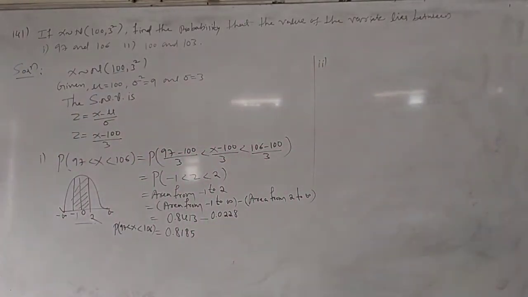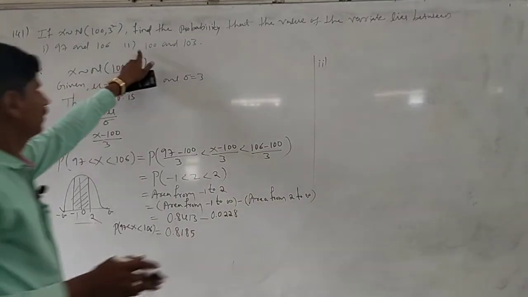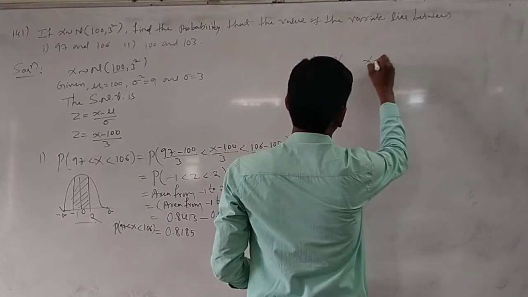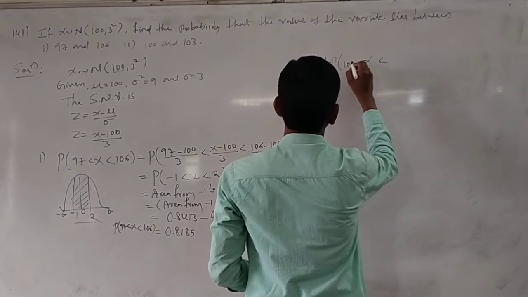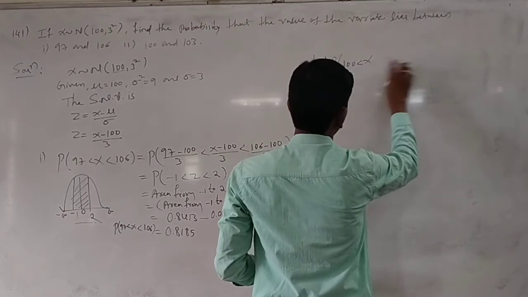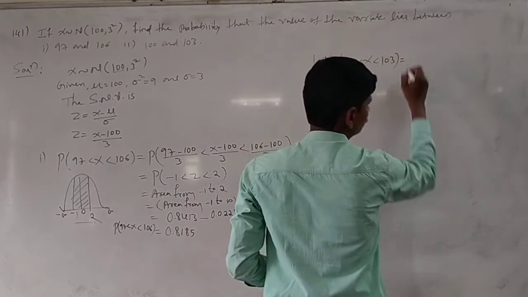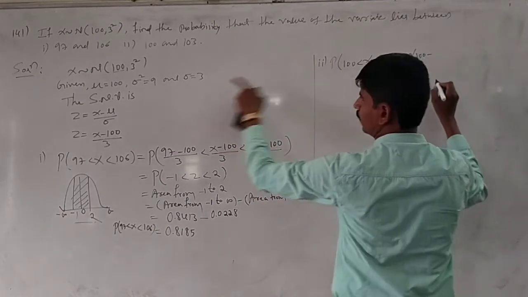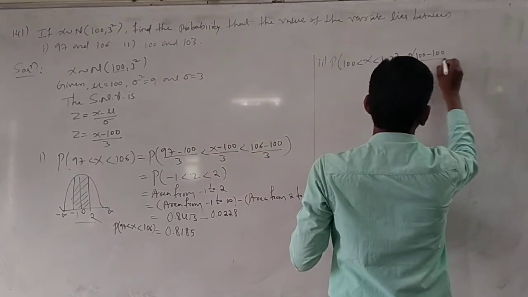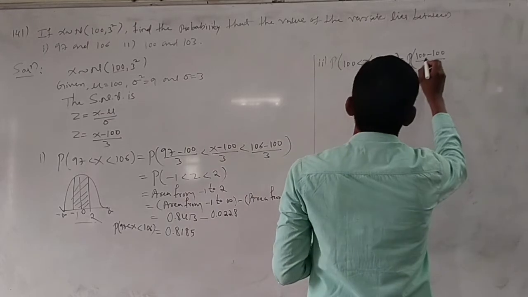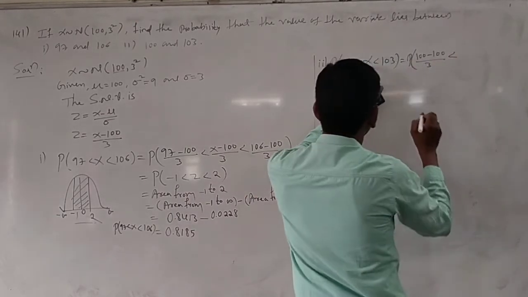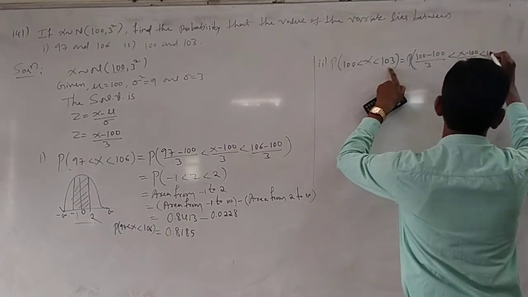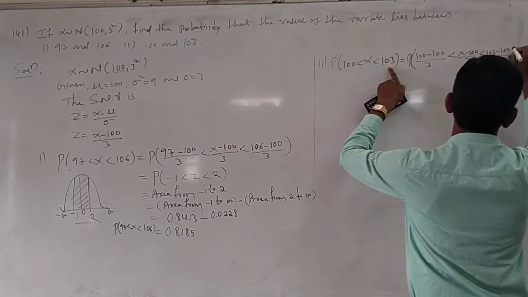Okay, next, the second one: what you have to find is also a between problem. It lies between 100 and 103. Probability of x lies between 100 and 103. Put x as 100: probability of (100 minus mu, which is 100) divided by sigma, which is 3. Next, x minus 100 divided by 3, where the x value is 103, so 103 minus 100 divided by 3.